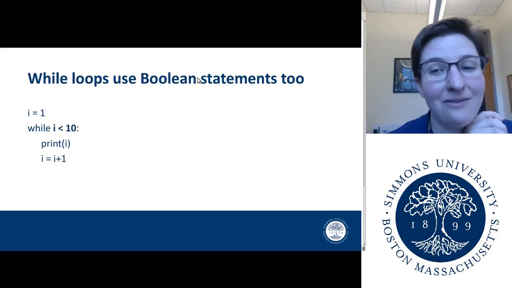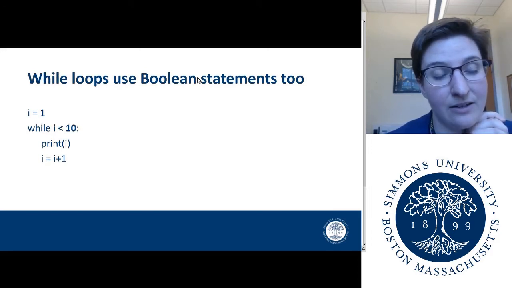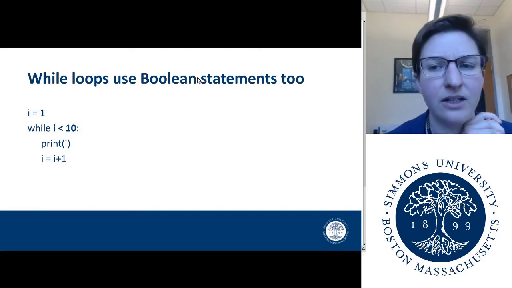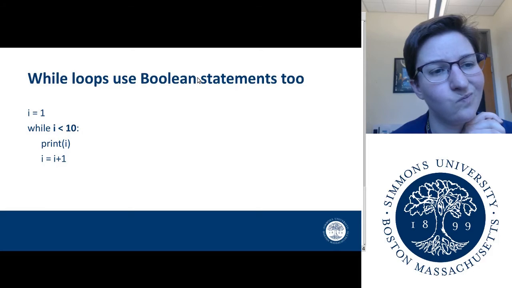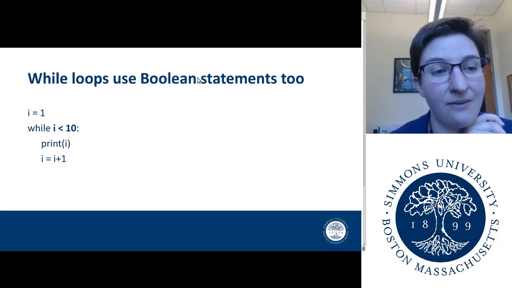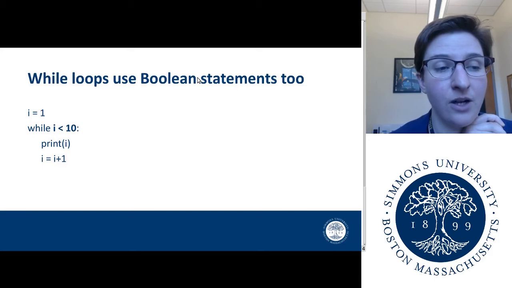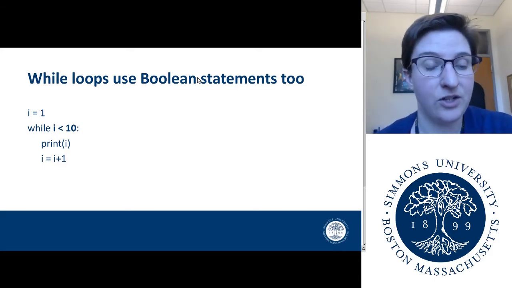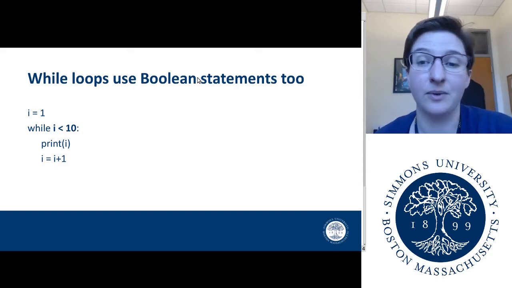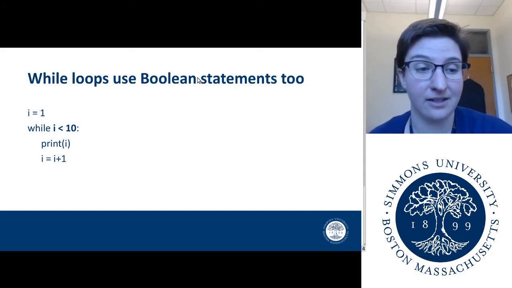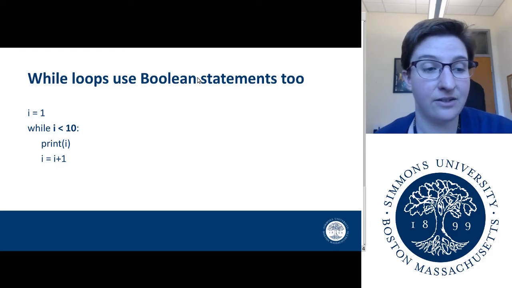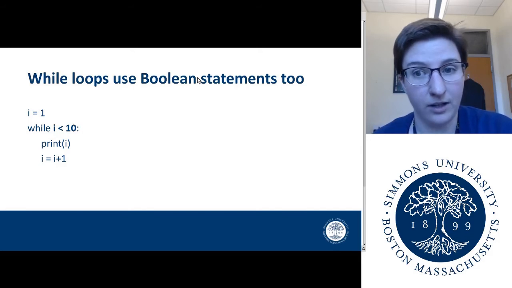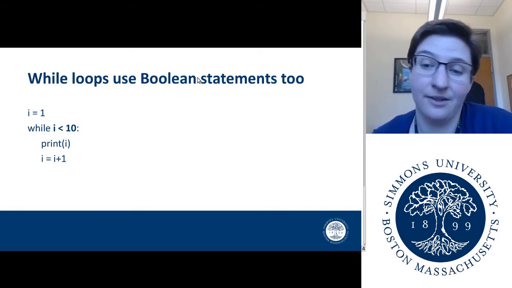So here I have a sample while loop. And just take a look at it for a second and see if you can kind of figure out what is maybe going on here. So you can see that in the first line I have i equals 1. So that should look kind of familiar to you, right? i has to be a variable name because it's to the left of an equal sign, and then to the right of the equal sign is the number 1, so you know that i is being assigned the value 1. It's an int. That's all that's happening in that line.